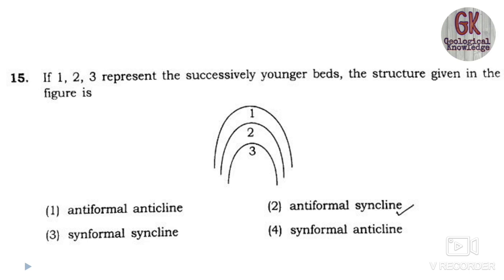So its form is antiformal, but because the younger bed is occurring in the core, that's why we are calling it a syncline. You must understand these terms: anticline, antiform; syncline, synform; antiformal syncline, and synformal anticline. So these are the permutations and combinations.